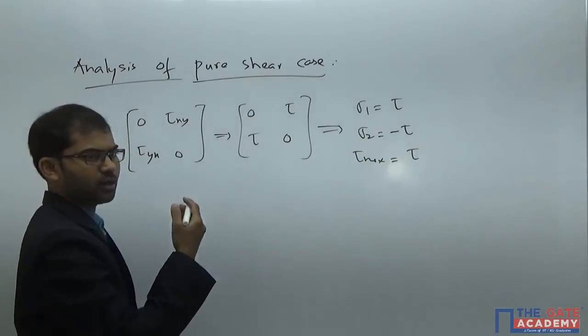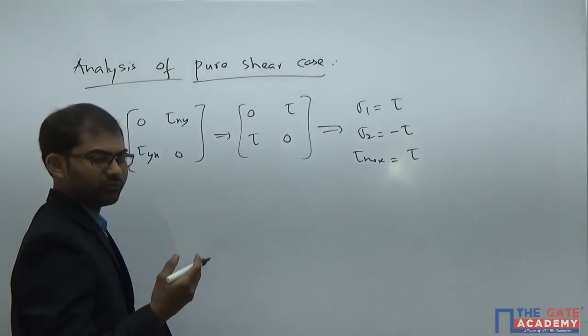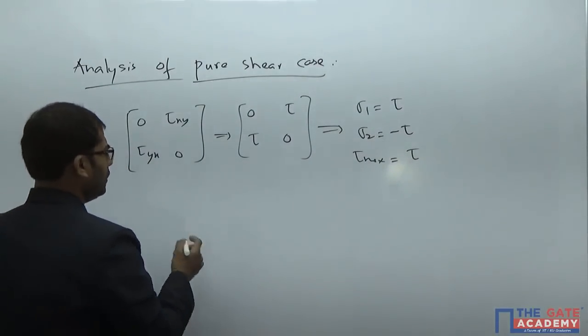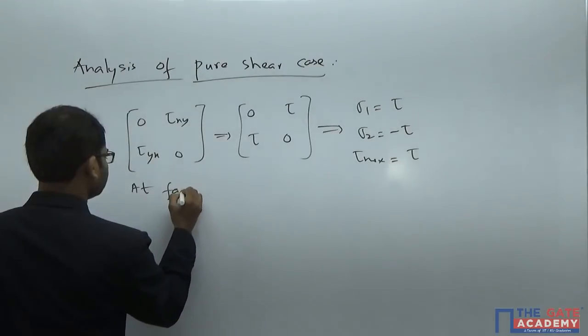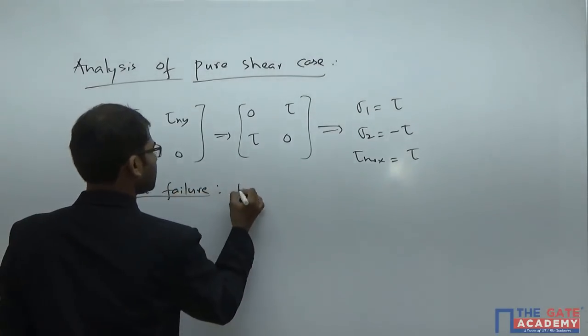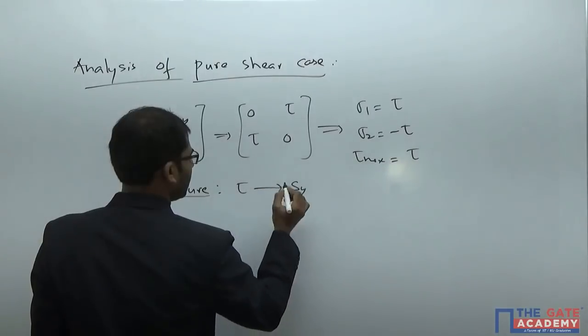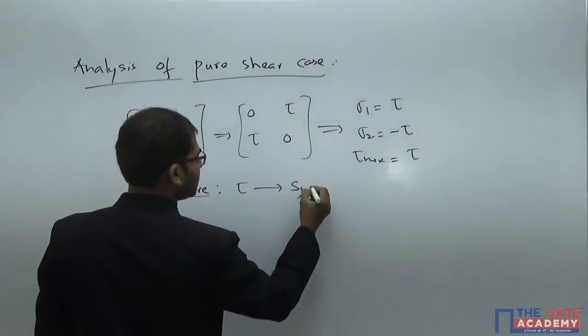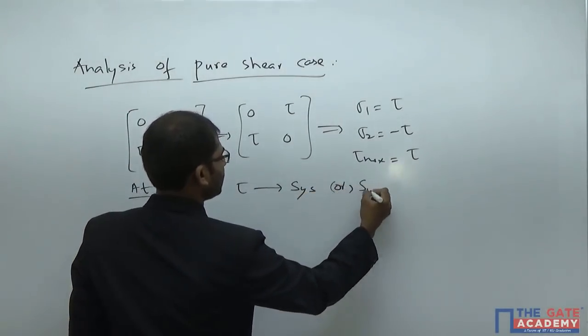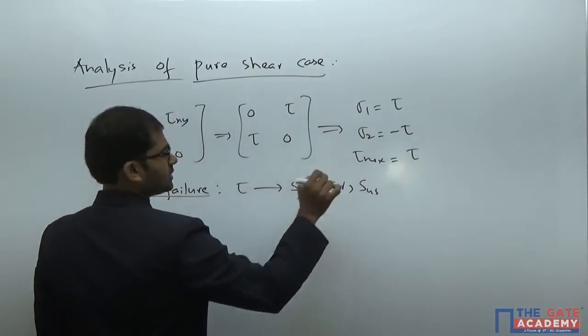And this material also cannot take stress more than the strength of the material in this loading case. So at failure, this tau value reaches SYS or SUS, the yield stress in shear or ultimate stress in shear.